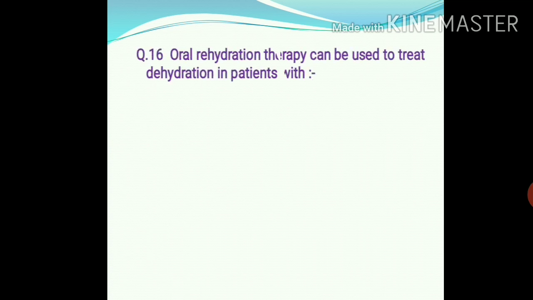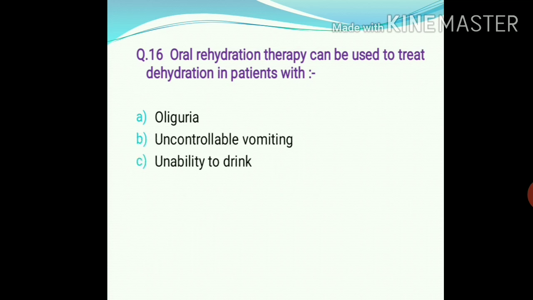Next, question number 16. Oral rehydration therapy can be used to treat dehydration in patients with oliguria, uncontrollable vomiting, inability to drink, and option D, gastric or intestinal distension. So the right answer is option A, oliguria.